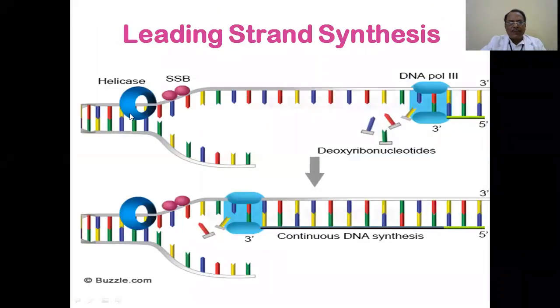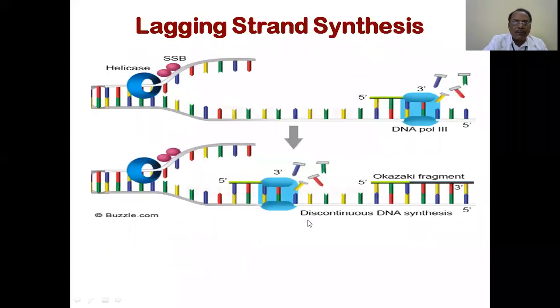So this is the mechanism. They have shown it. With DNA polymerase 3, nucleotides come one by one and base pair according to the base pair rule, continuously synthesizing. On the lagging strand, you see, the upper one is the leading strand. The lagging strand runs in the 5 to 3 direction, but synthesis can occur only in the 5 to 3 direction. So from here it cannot go on continuously, and hence it waits for some time.